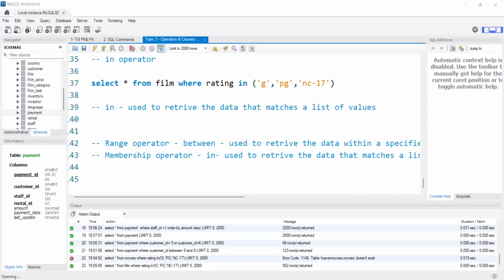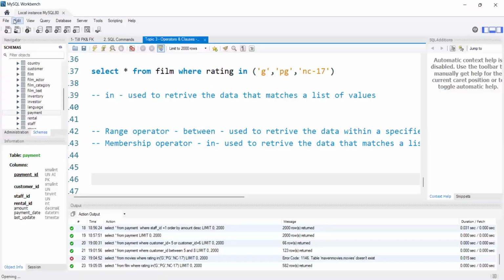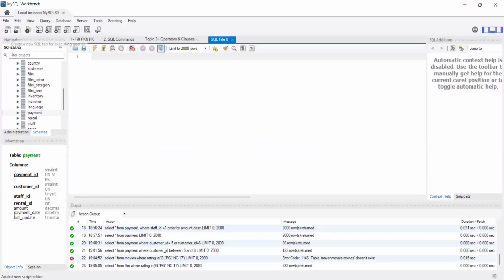One second, guys. This is, I can say, one of the most important operators, especially if you are into... let me open a new file.